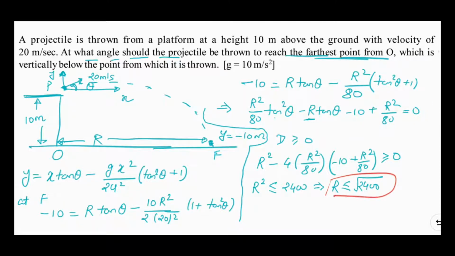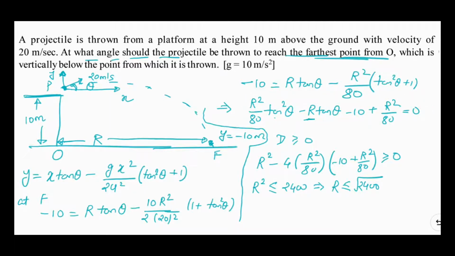And when the range is maximum, we need to find the angle theta. When R is equal to root 2400, the discriminant is going to be equal to 0. When the discriminant is equal to 0, the root of the quadratic is going to be minus b by 2a.